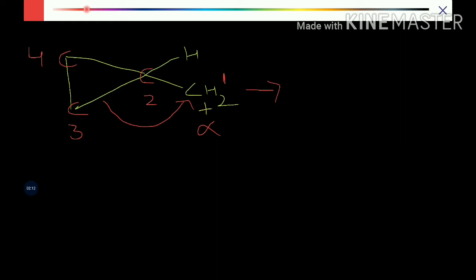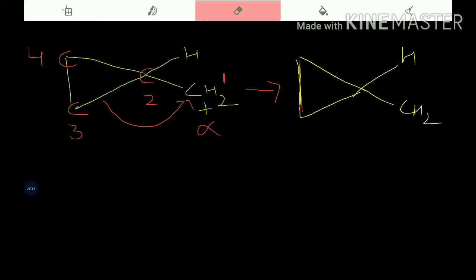Now the carbon which was having positive charge, lacking an electron, will get one electron from the ring system and the lack of electron will be completed. But the carbon from where we have broken the bond will now become positive. The carbocation carbon was number 1, and this was the second carbon, this was the third carbon,